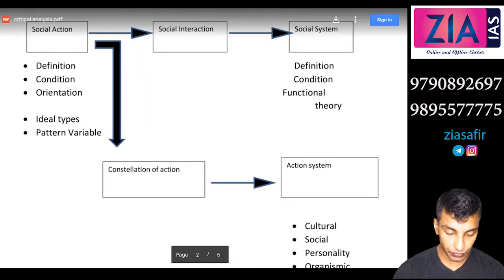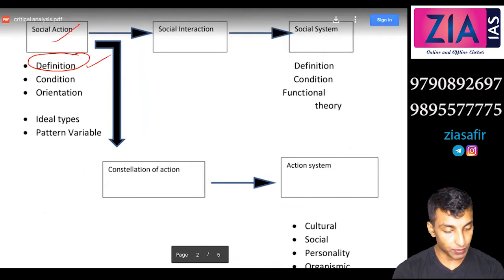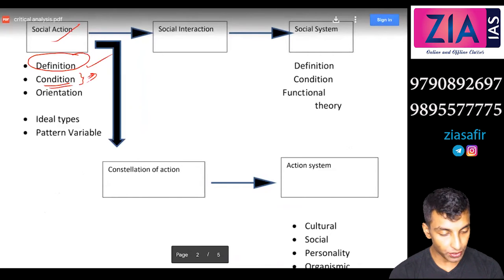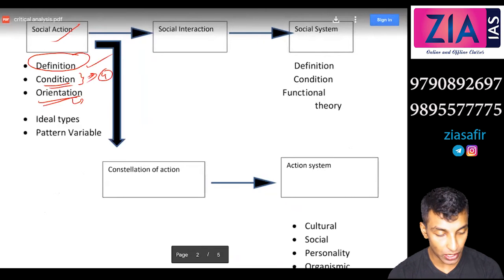So we started off with social action. Then we discussed the definition: any act consciously performed is a social action. Then we discussed 4 conditions. I'm expecting that you remember the conditions. We discussed 4 conditions and 2 orientations, motivational orientation and value orientation.